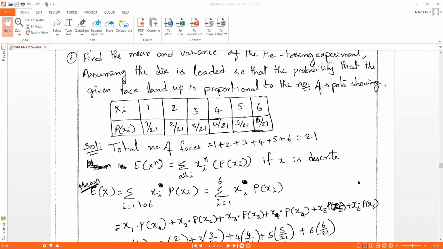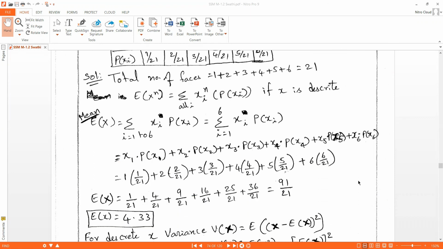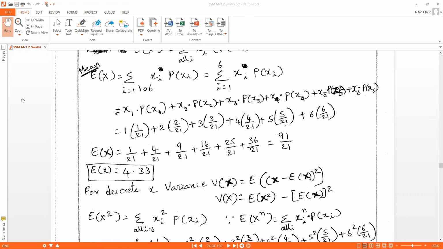if x is discrete. So if x is discrete, the mean calculation is E of x equals sigma i equal to 1 to 6 of xi into p of xi. That is sigma i equal to 1 to 6 of xi into p of xi. This is nothing but a summation, right? We need to add it from i equal to 1 to 6. Six terms we need to write. Wherever i is there, we need to give that i value.